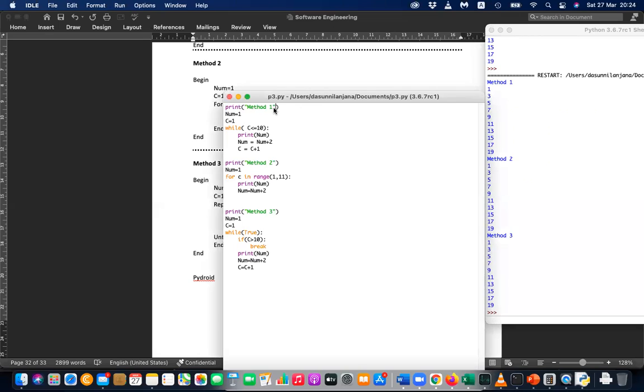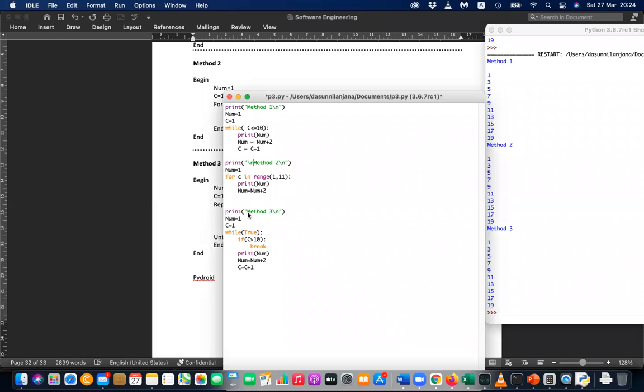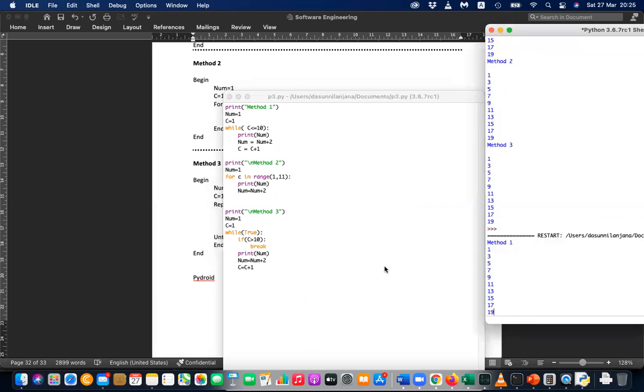You need some spaces, so I'm going to add a new line after this. To add a new line, I can use \n. Then you can see method 1, method 2, method 3. Actually, before this also I need a new line, so let's add a new line here. Then all three methods will be printed. That's why I added \n to the beginning.